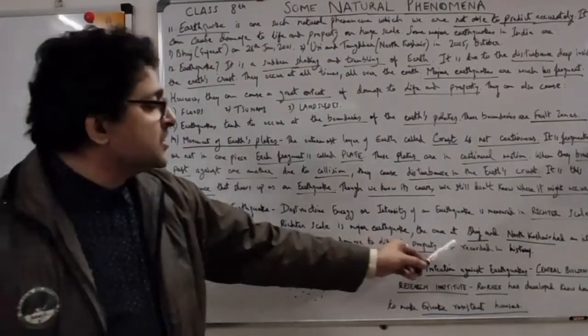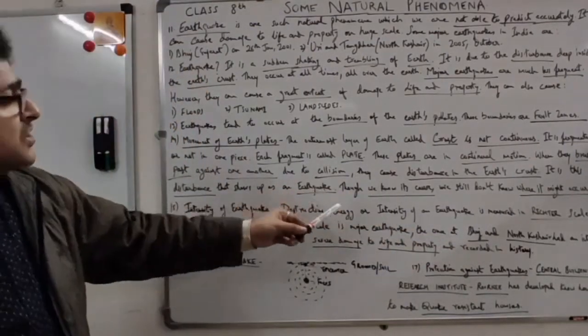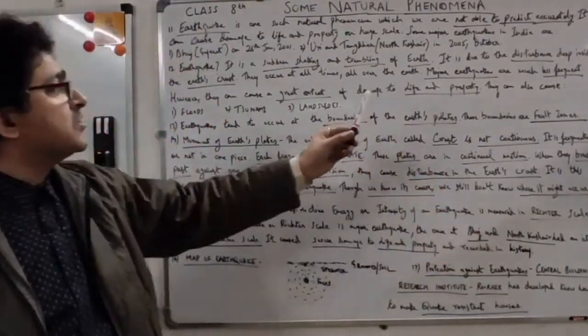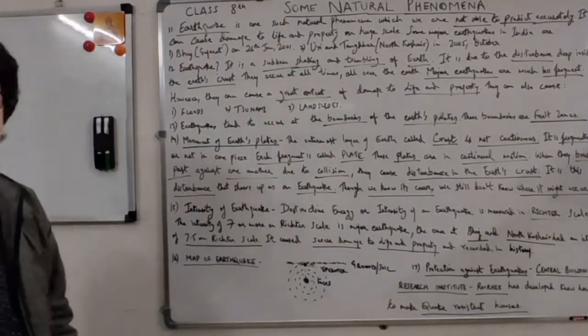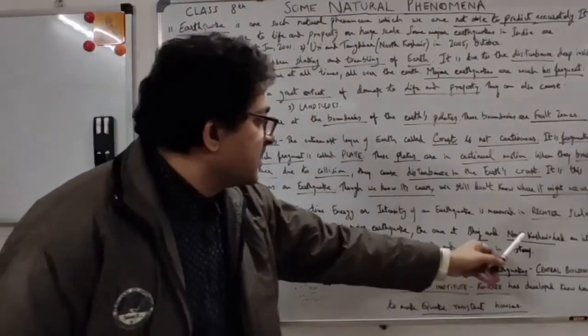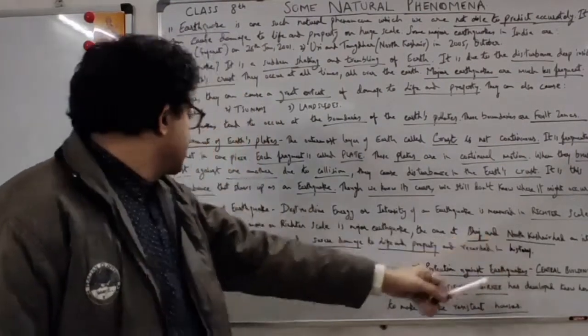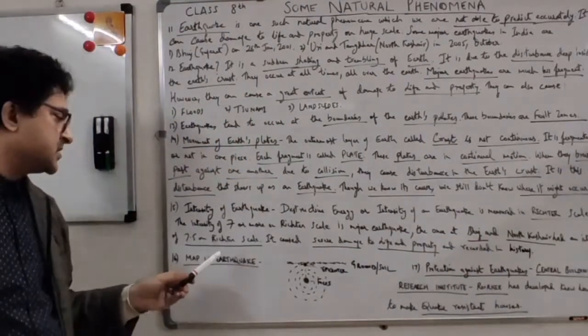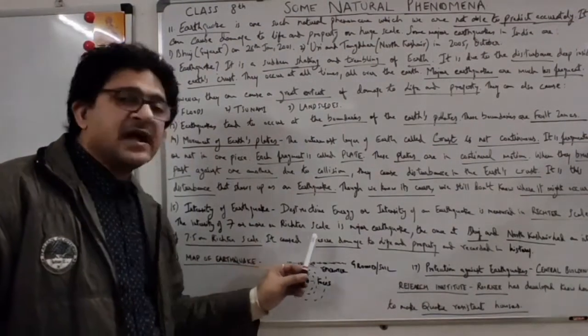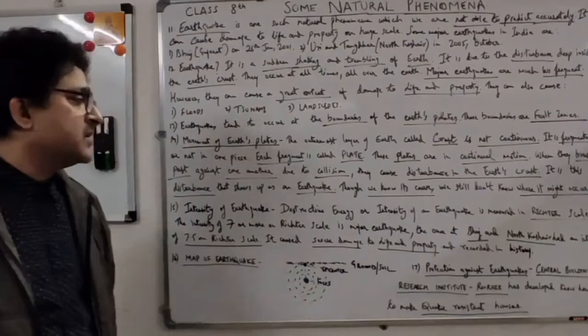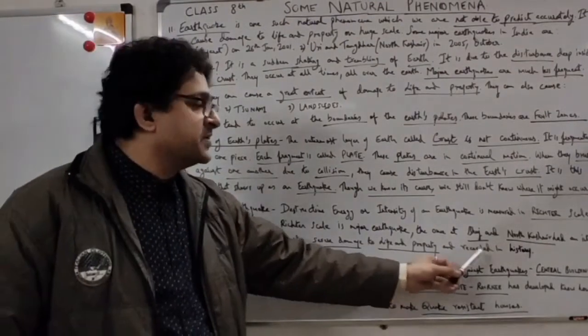The one at Bhuj in Gujarat, and in North America, I told you, the Uri and Tangadar ones, they were major earthquakes. And North Kashmir had an intensity of 7.5 on the Richter scale, which is enormous. So it caused severe damage to life and property and is recorded in history.